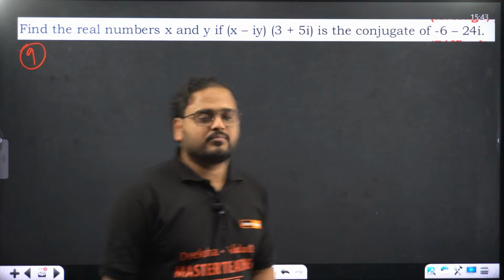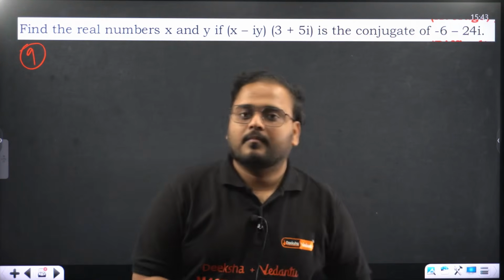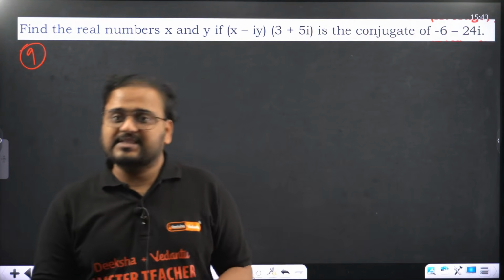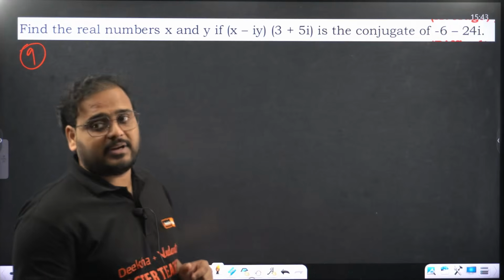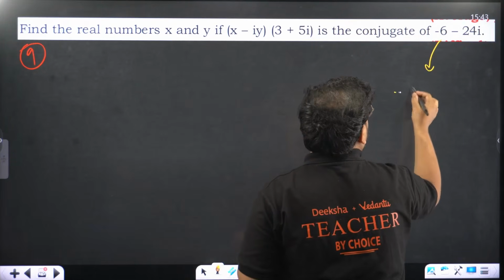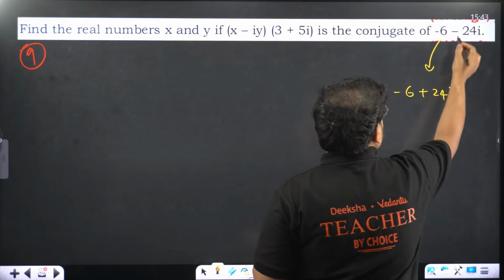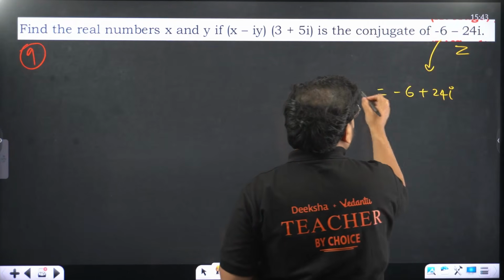Yeah, let us solve more questions. 2 and 3 markers over here. Find the real number x if x minus iy is the conjugate of that. Find conjugate of this first. You'll have minus 6 plus 24i. This is my complex number z. This is your complex number z bar.